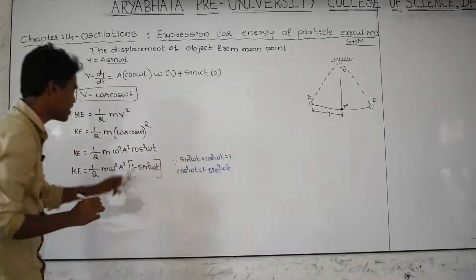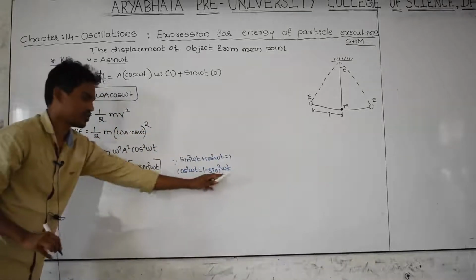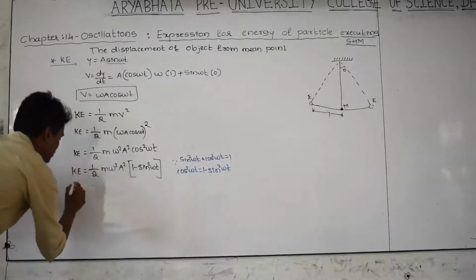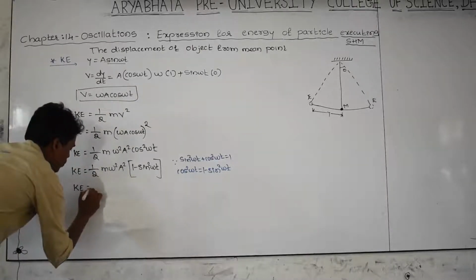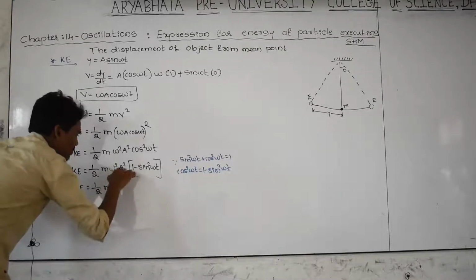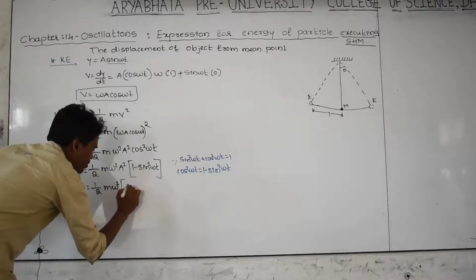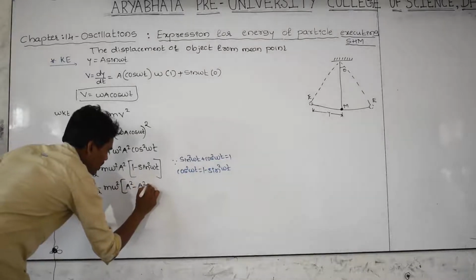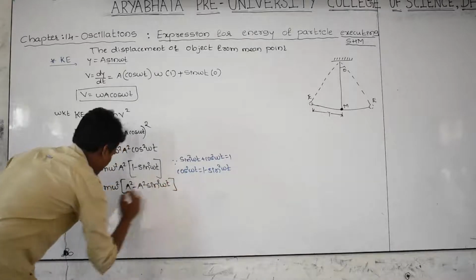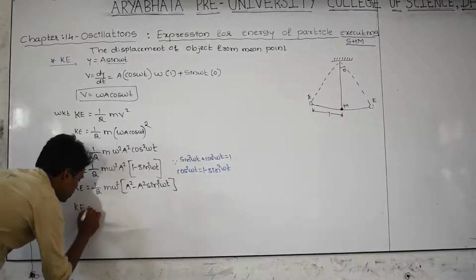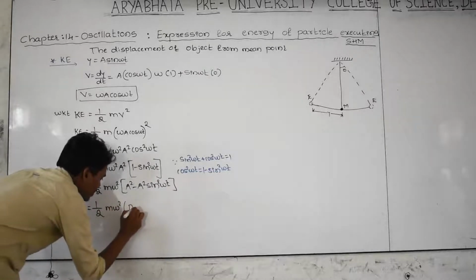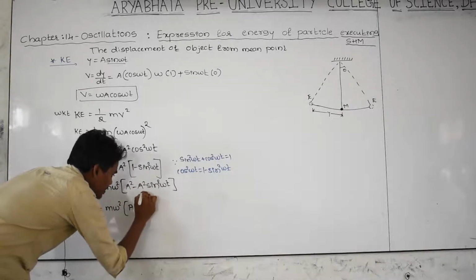Therefore, I have substituted this, and kinetic energy is equal to 1 by 2 m omega square multiplied by a square minus a square sin square omega t inside, and therefore kinetic energy is equal to 1 by 2 m omega square, a square minus,